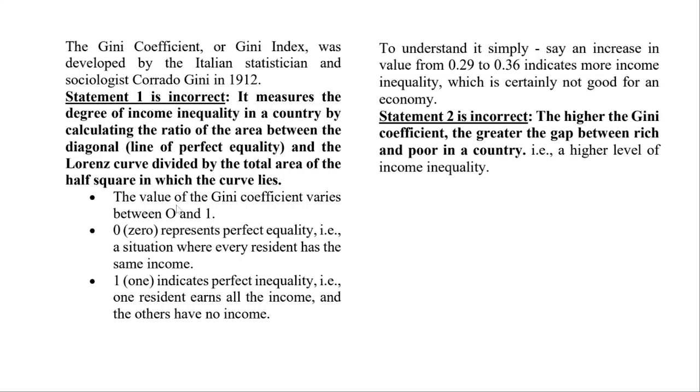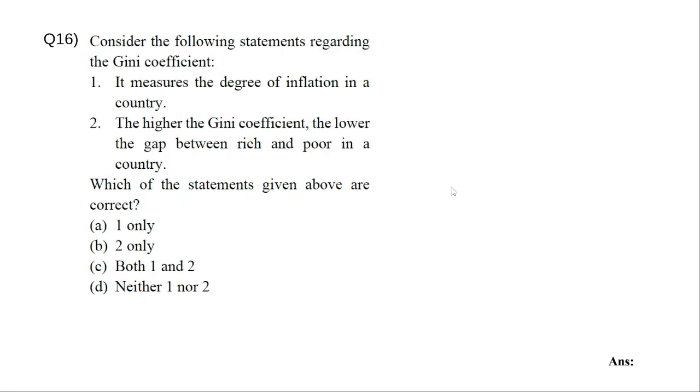So what is Gini coefficient? Basically, it is from 0 to 1. 0 means perfect equality. That means everyone has the same money. Okay, no rich and poor. On the other hand, 1 means perfect inequality. That means the poor are very poor, rich are very rich. So that is what 0 to 1. The higher the Gini coefficient, that means as it approaches towards 1, the gap between the rich and poor is increasing, right? 0 means all are equal. 1 means all are at extremes. So as the Gini coefficient increases from 0.29 to 0.36 to 0.56, it is showing a higher level of income inequality.